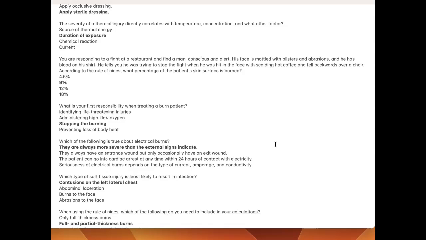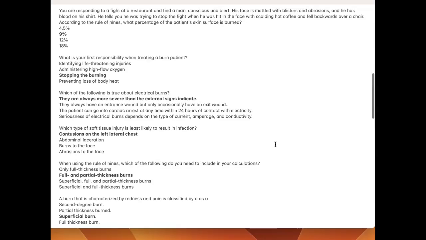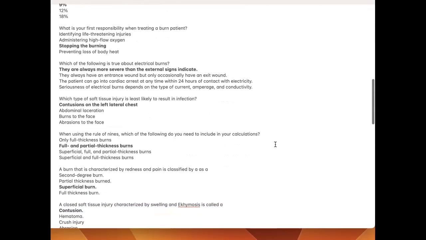What is your first responsibility when treating a burn patient? Stopping the burning. Which of the following is true about electrical burns? They are always more severe than the external signs indicate.